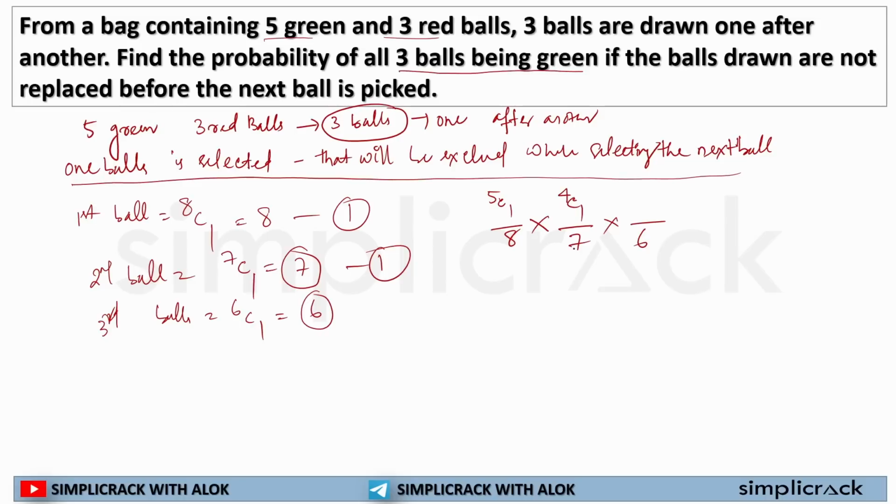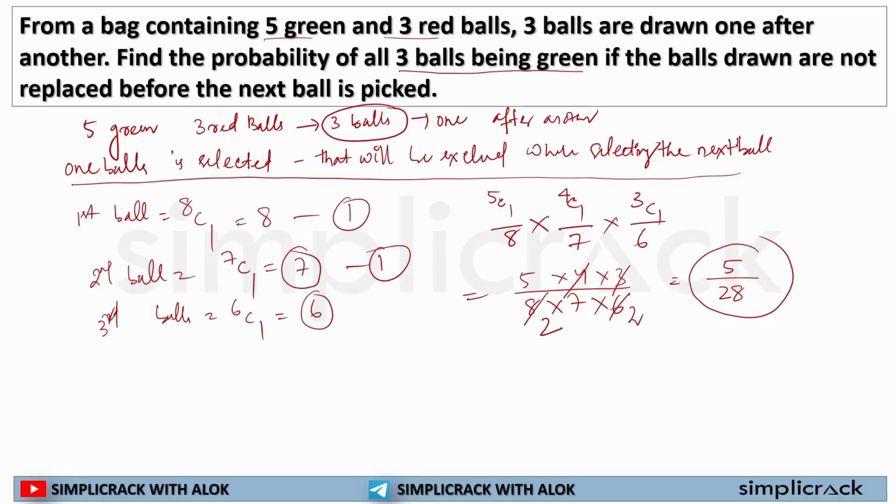I am left with 3 green balls, and I have to select one out of them. As we know from permutation and combination, 5C1 or 4C1 or 3C1 is equal to 5 or 4 or 3. Now we simply start solving this question. 2, 3 crossed by 6 will be 2. So my answer will be 5 by 7 into 4, which is 28. So 5 by 28 is my answer while solving this question.